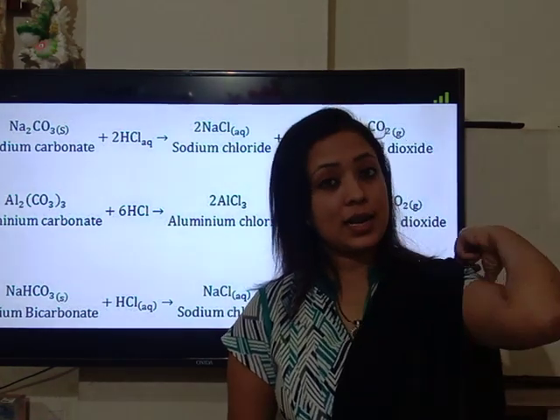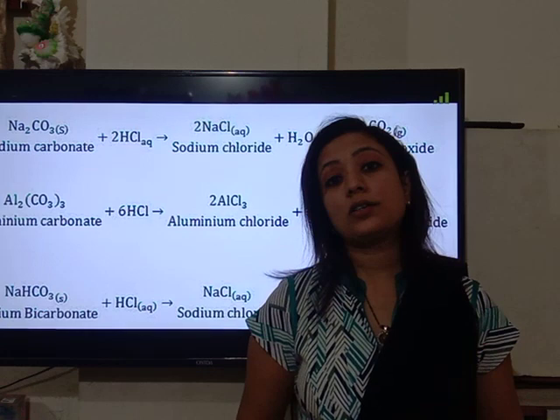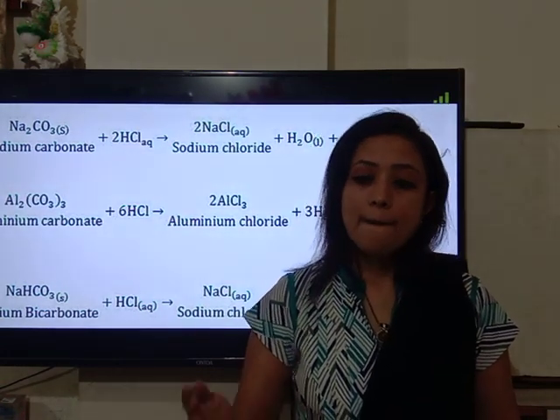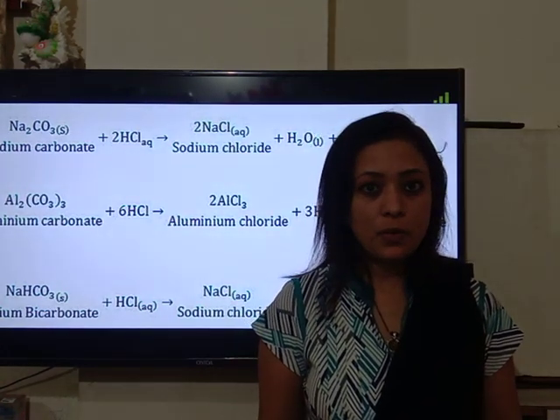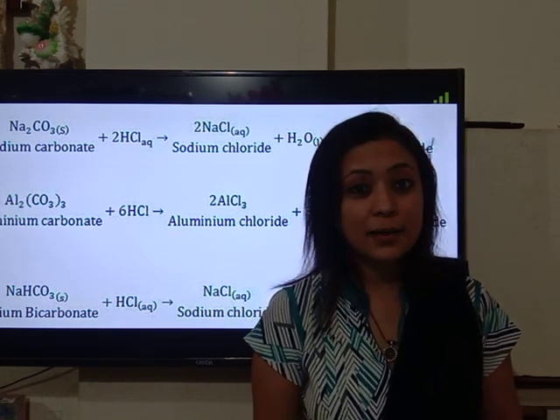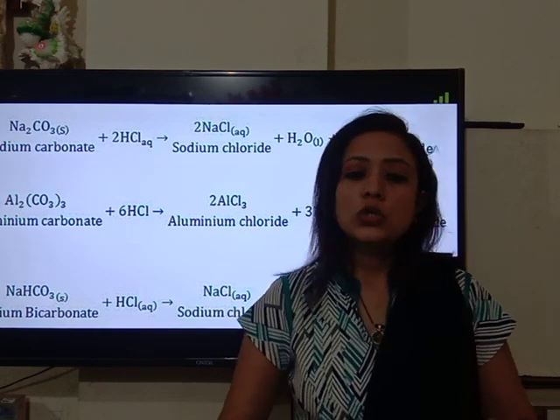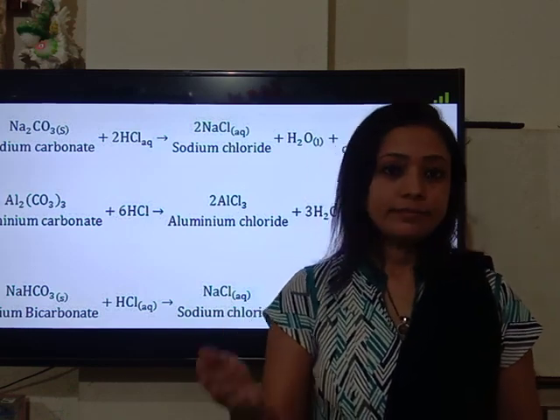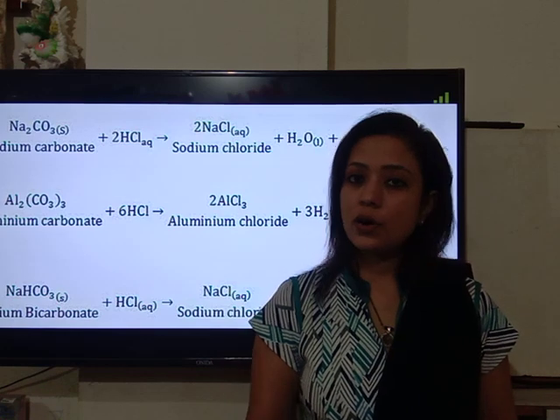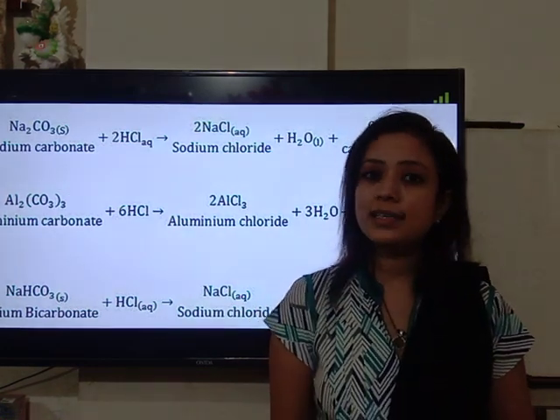Hydrogen is also a colorless and odorless gas, so you may get confused whether the evolved gas is carbon dioxide or hydrogen. But we know that hydrogen burns with a popping sound. In the same way, carbon dioxide extinguishes fire. It is not a combustible gas; rather, it extinguishes fire. So if the gas evolved is colorless, odorless, and extinguishes fire, then the evolved gas is carbon dioxide.